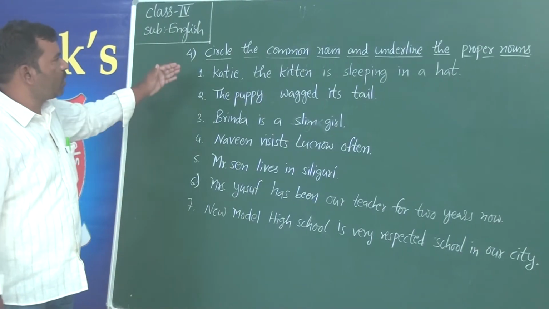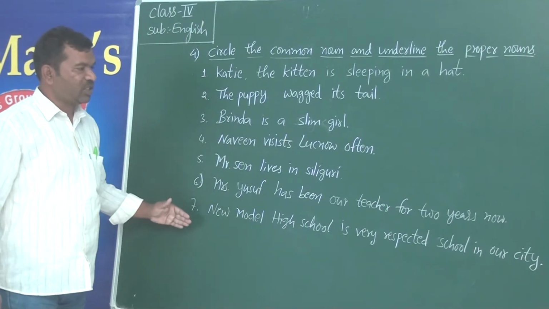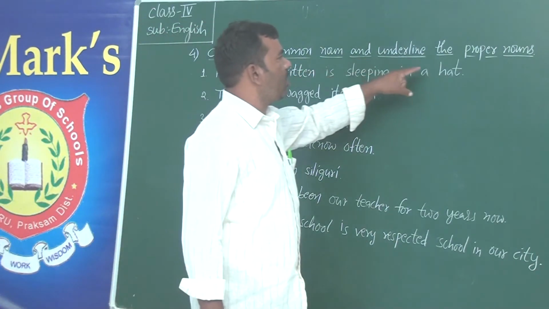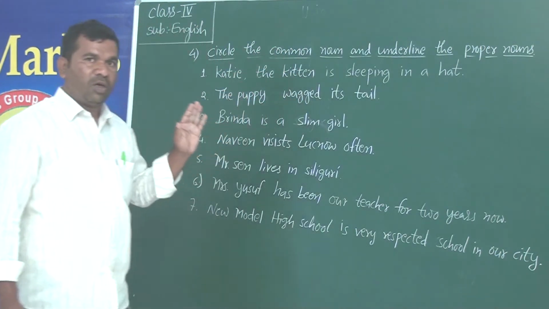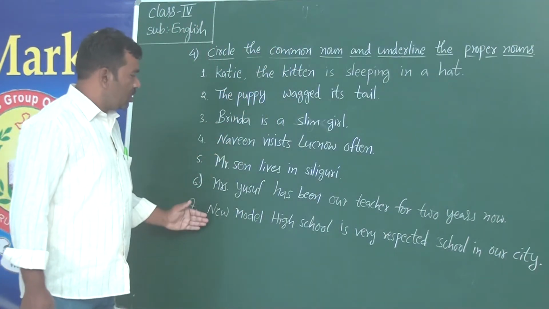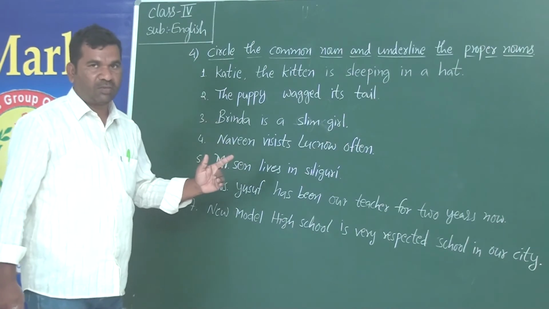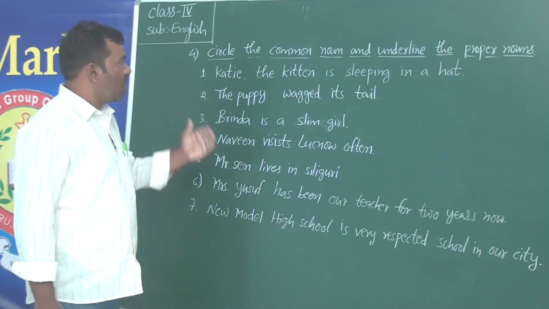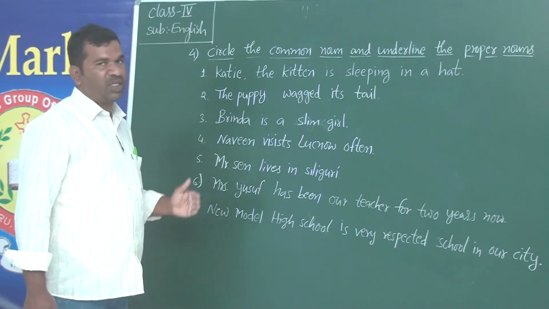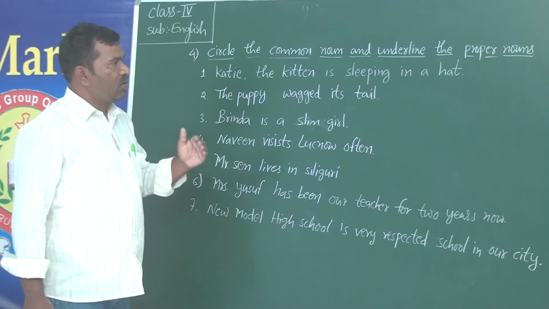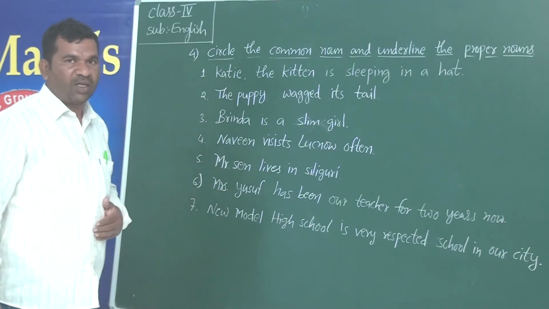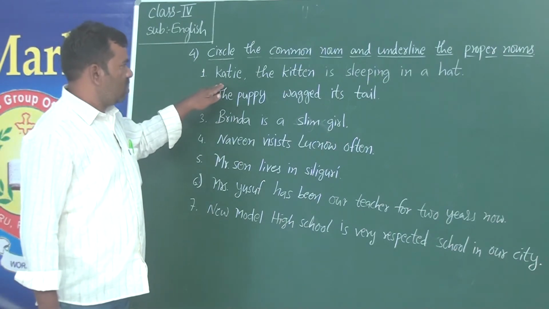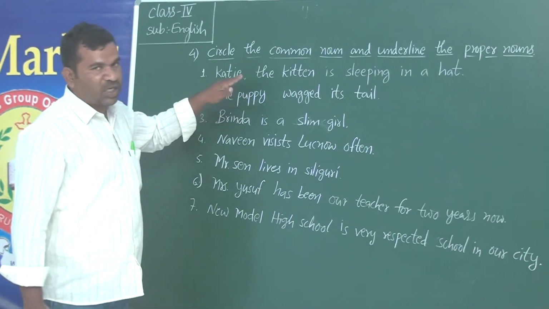Okay, children? Now we will do the exercise. In this exercise, you see, circle the common noun and underline the proper noun. So we have to read every sentence. If you think there is a common noun or a proper noun in a sentence, then if it is a common noun, it has to be circled.